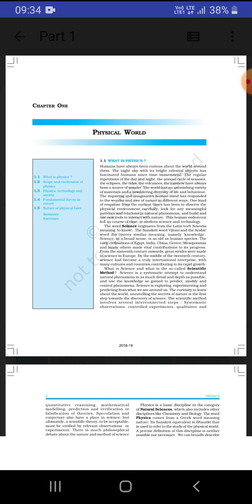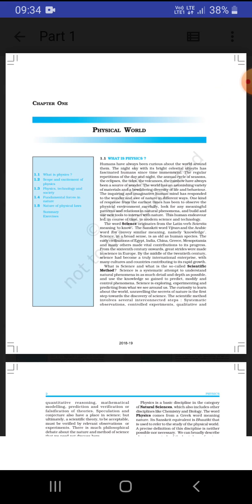So today I'm going to explain your 11th standard physics concept, that is physical law. As you know, till your 10th you have studied science as one book. All the branches you studied as one. Now you are studying as different branches, from 11th standard. So let's come to your physics concept, that is